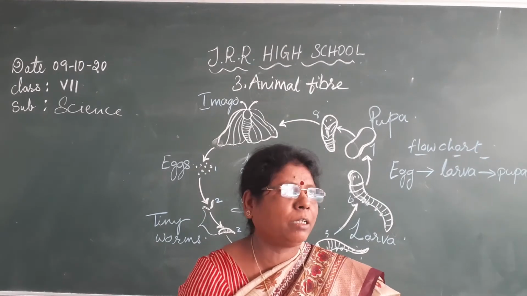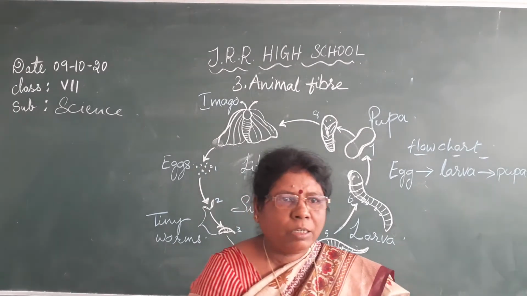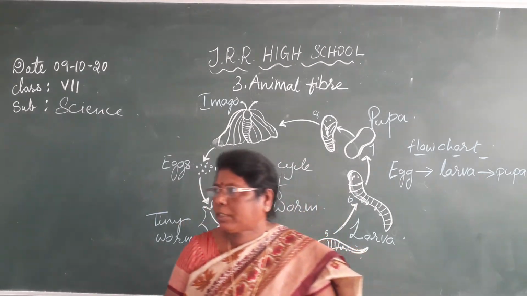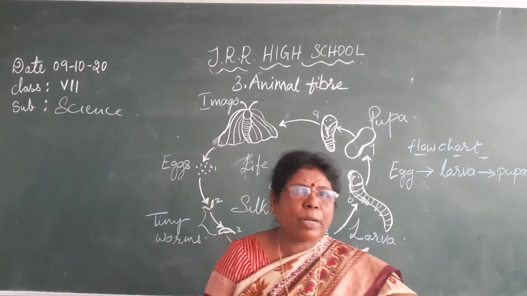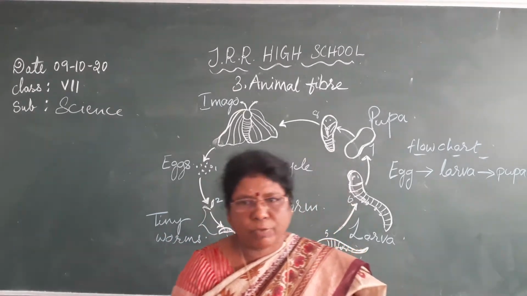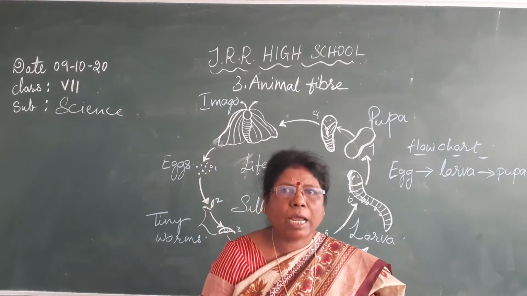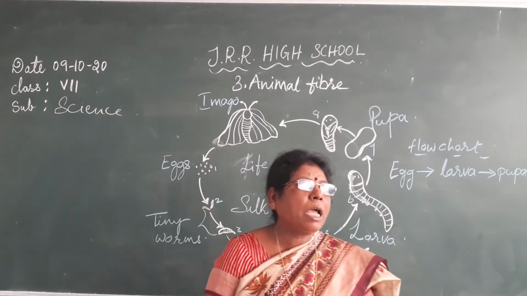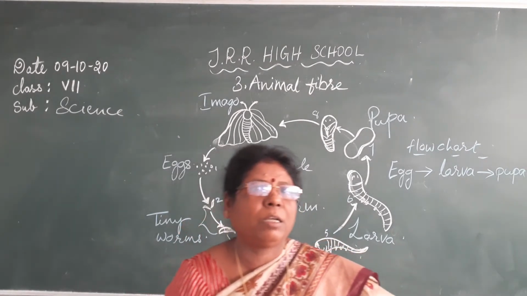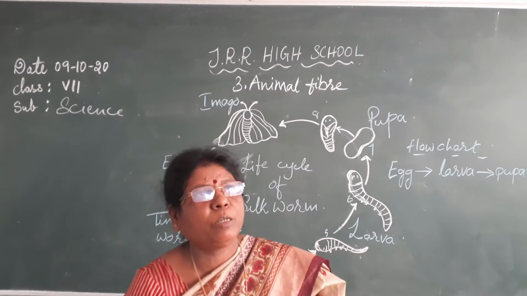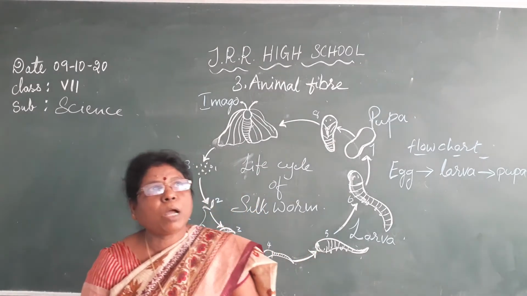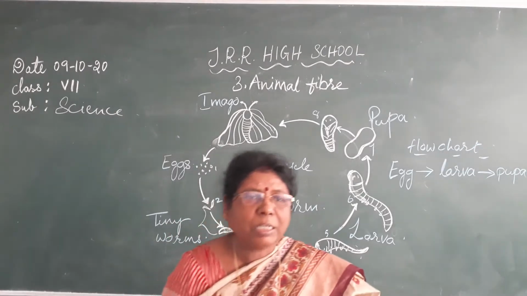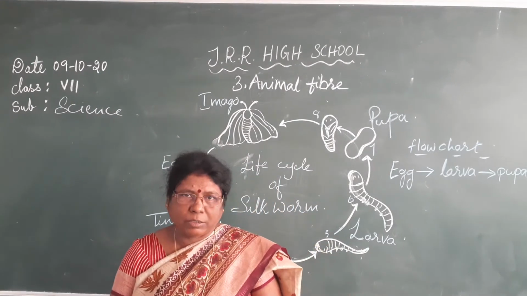So what we have discussed in third lesson, that is animal fiber. Already we discussed a little part of this lesson. Animal fibers, the fibers which we get from the animals, are called animal fiber. This is like plant fiber. Animal fiber also is a natural fiber which we get from nature, isn't it? The animal fibers we get are silk from silkworm, and from sheep, goat, llama, alpaca, yak. These animals give us fibers, isn't it?